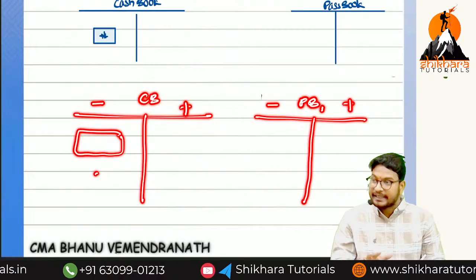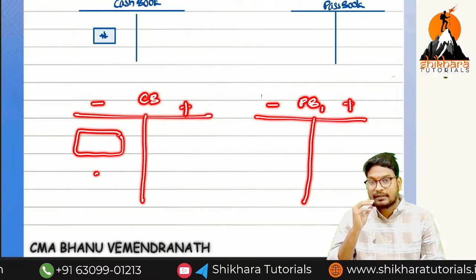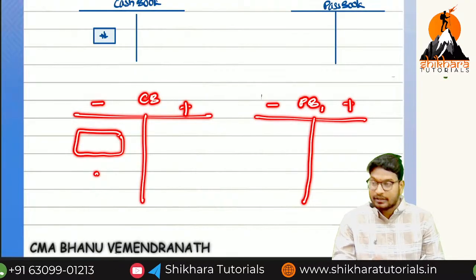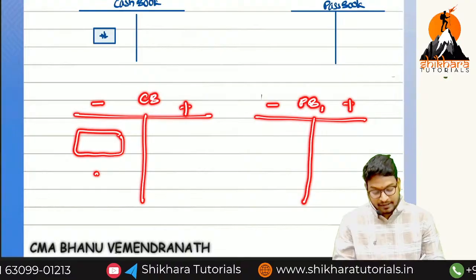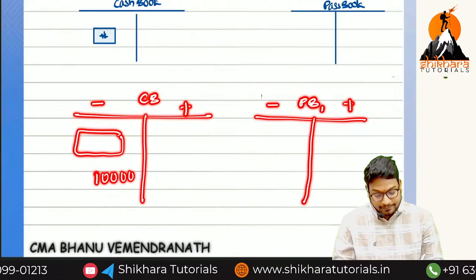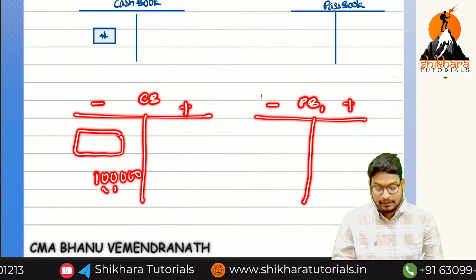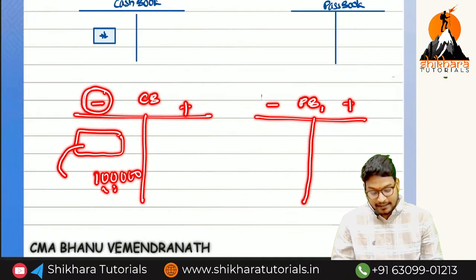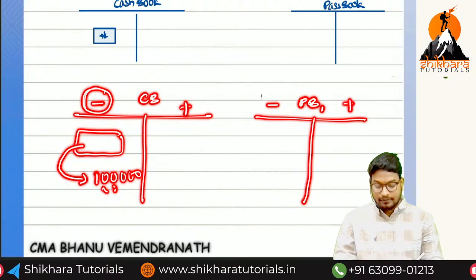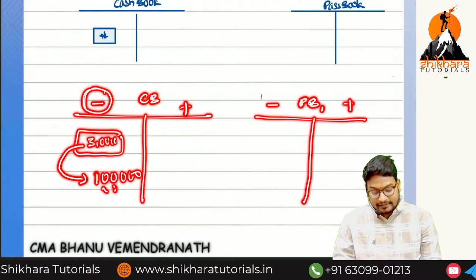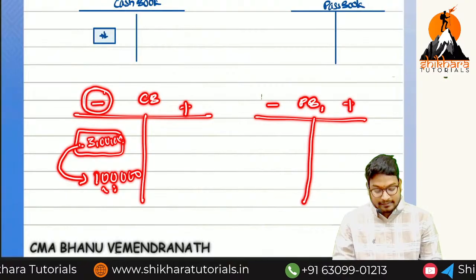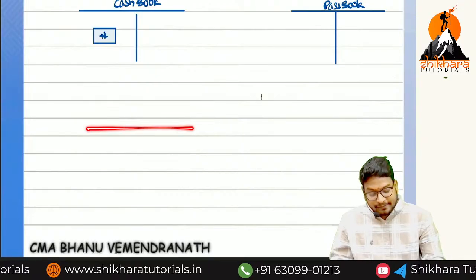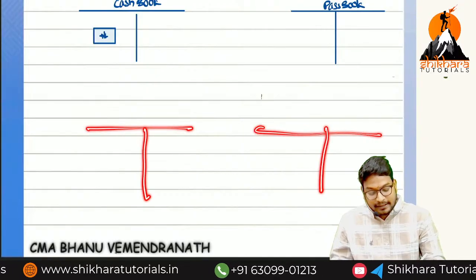Now we have taken one example. Check deposited but not collected. In which book was that particular transaction recorded? In the cash book. Which side? Debit side. So here I am writing 1 lakh. Above that, what is the symbol they have given? Minus. So from the balance, we have to do the minus. For example, if the balance is 3 lakhs, we need to do 3 lakhs minus 1 lakh. So that's all.